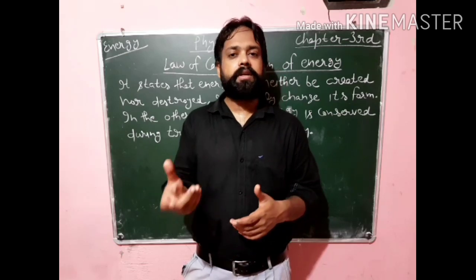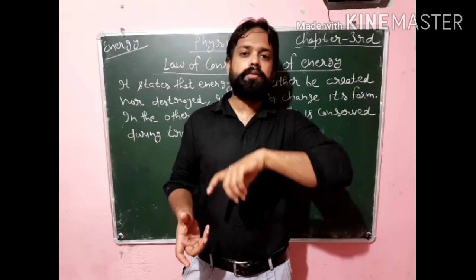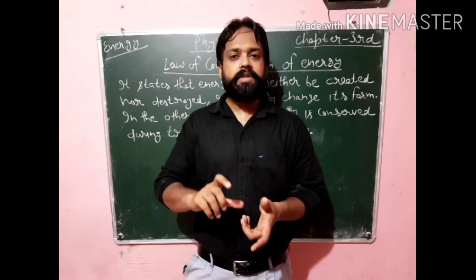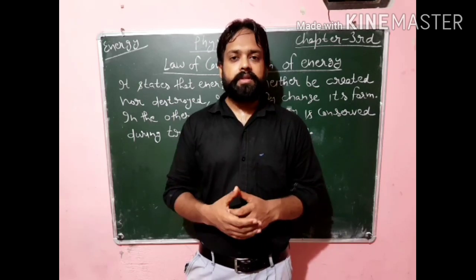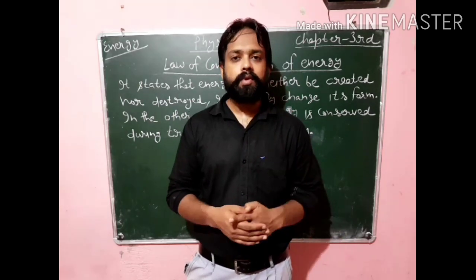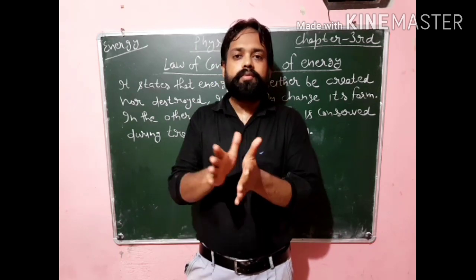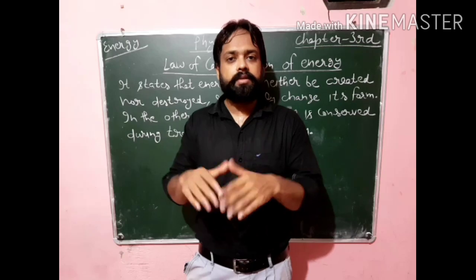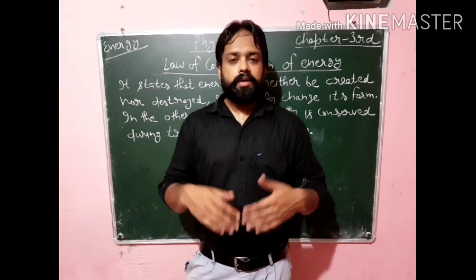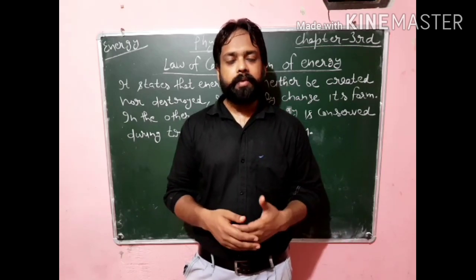When an object is transforming one form of energy into another form of energy, the object generally transforms this energy in two ways. One is useful energy and the other is non-useful energy. But the total sum of the useful energy and the non-useful energy is equal to the total energy. You can see the example of the bulb again.